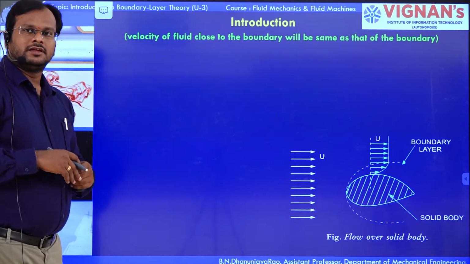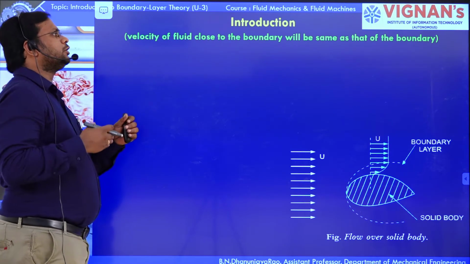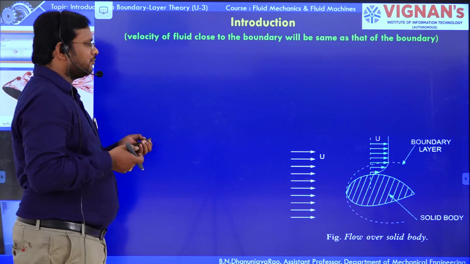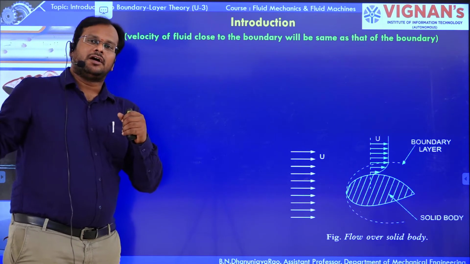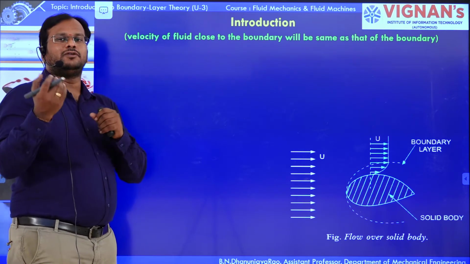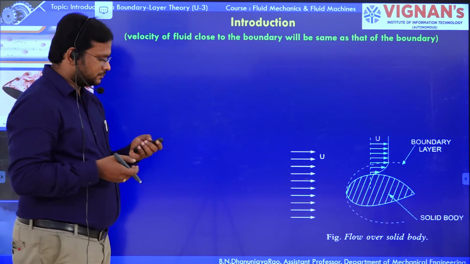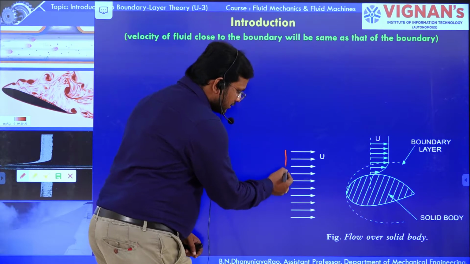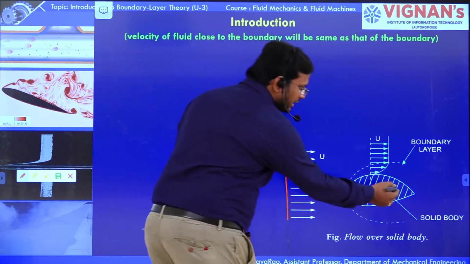Here it is the introduction. The velocity of fluid close to the boundary will be the same as that of the boundary. Means if the plate is stationary and the fluid is passing over the plate, then in the region of the boundary layer the velocity will be equal to the plate velocity. So in this picture you can observe that there is a free stream velocity u and there is an object.